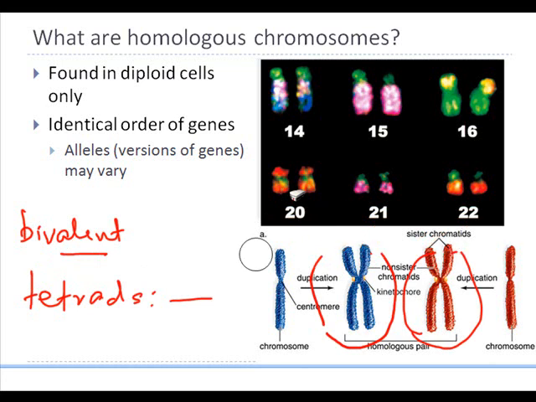So now, many books will actually show you the chromosomal mapping, and in chromosomal mapping, you can see images of the chromosomes that look like the ones shown in this picture, where you have chromosome number 14 that is paired up, 15 paired up, 16 paired up, 22 paired up, and so forth.